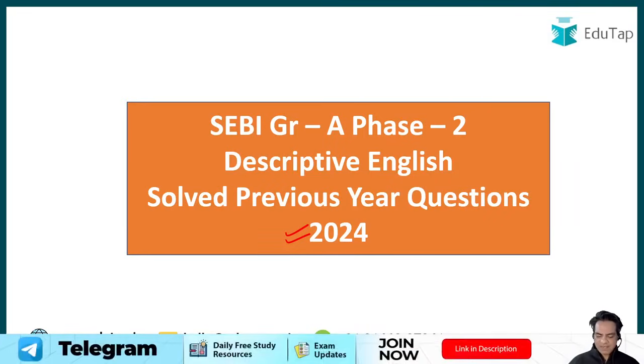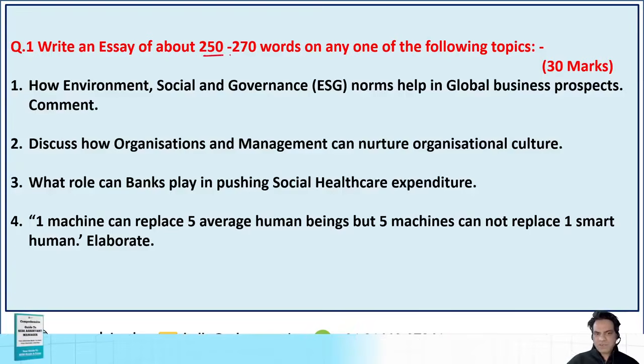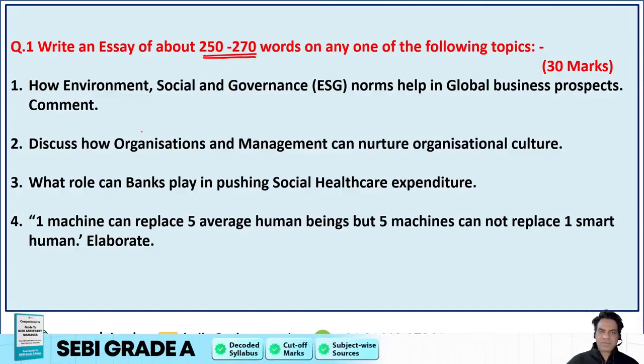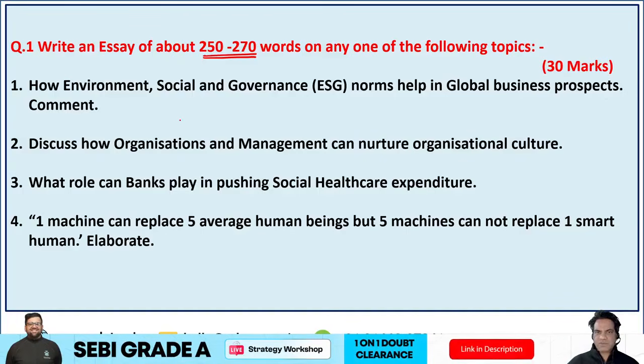Alright guys, now let's begin with the previous year questions for SEBI 2024. So guys, first question was essay writing, and the word limit that was mentioned was 250 to 270 words. There were 4 topics that were given, and the aspirants were supposed to choose one out of them and write a 250 to 270 word essay.